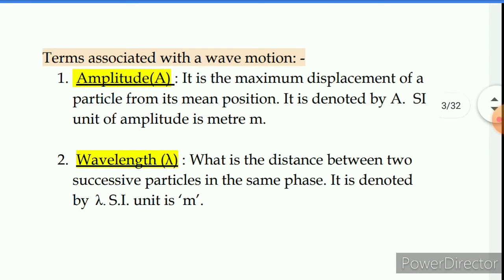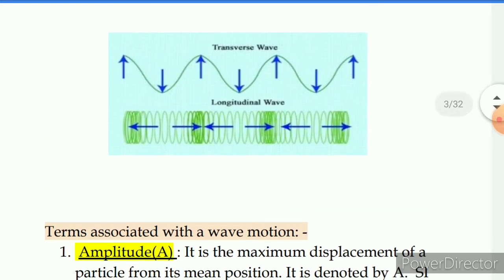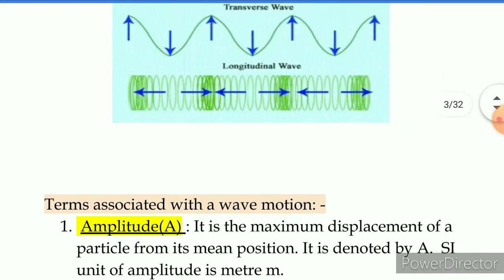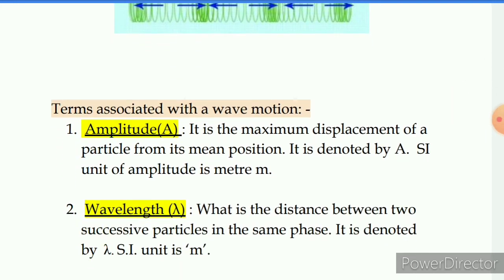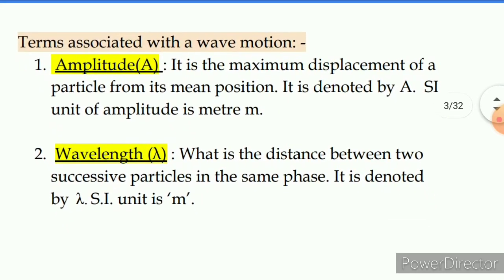What exactly is meant by amplitude? Looking at the diagram of a transverse wave, the particles vibrate some distance from their mean position. The maximum displacement a particle travels from its mean position is called the amplitude. Amplitude is the maximum displacement, and we have to remember that. It's denoted by capital A, and the SI unit of amplitude is meter because it's a displacement.